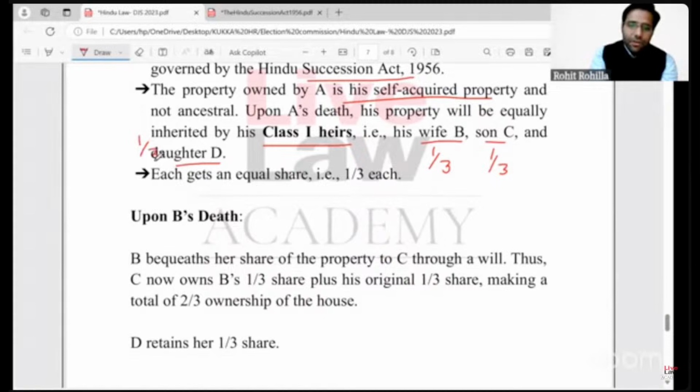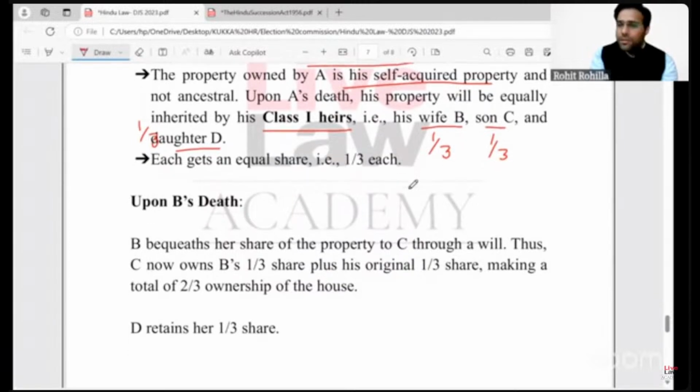So there will be three parts of A's house, that is the property in question, right? Three equal parts. So the wife will get one third, the son will get one third, and the daughter one third each will be given to them.